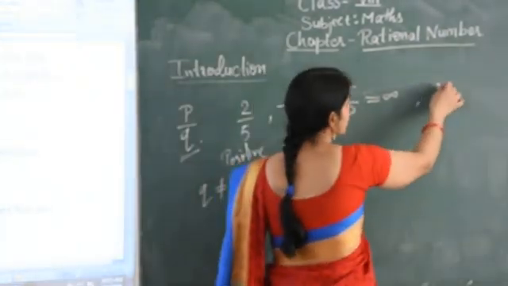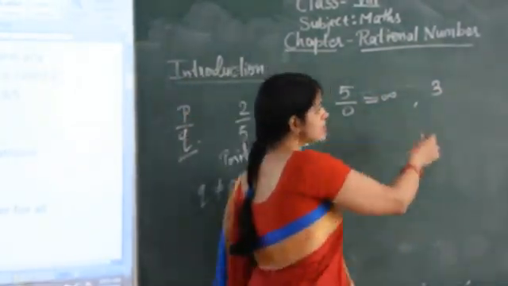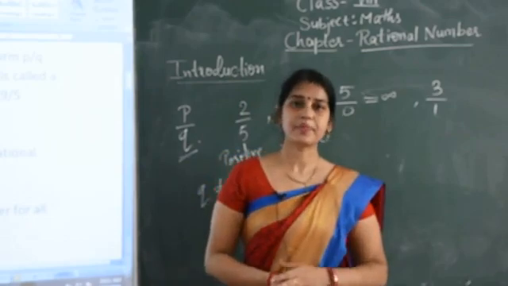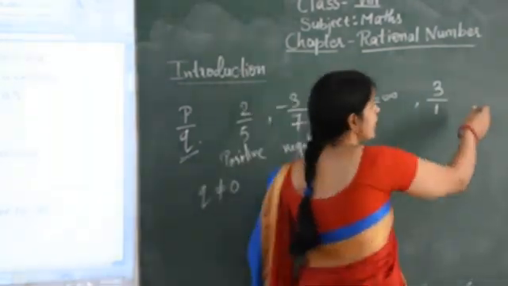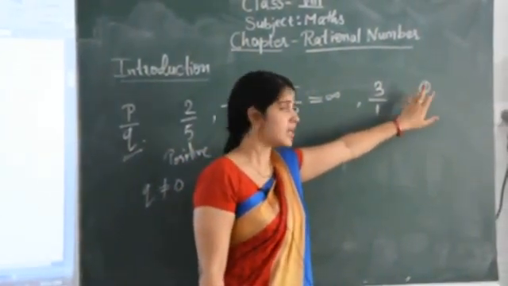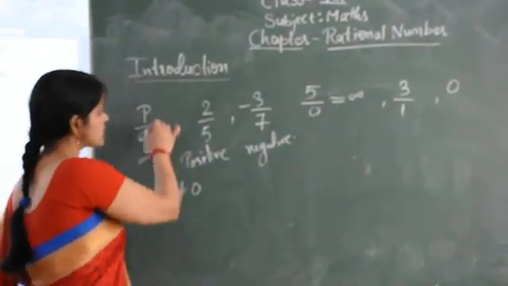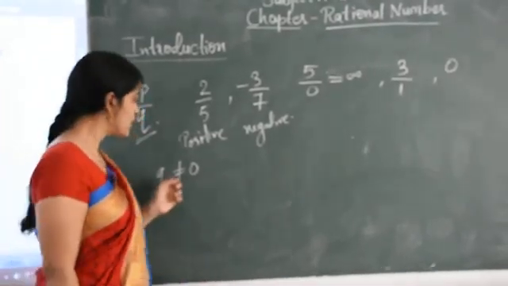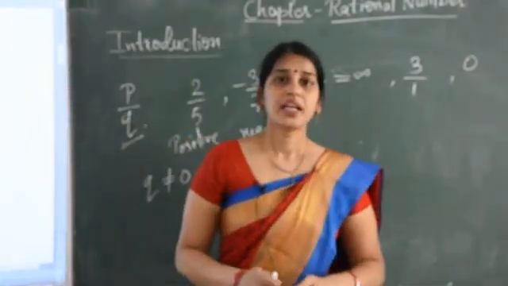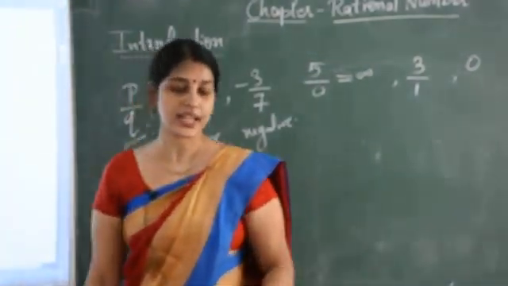But if we talk about single number 3, the single number 3 is a rational number, because we can write 3 as 3 upon 1, which is in the form of P upon Q. Similarly, if you take single number 0, then 0 is a rational number. Okay, so this was all about rational number. So remember, this is always in the form of P upon Q, and both are integers, and Q is not equal to 0. Now let's come to the next topic, that is properties of rational numbers.